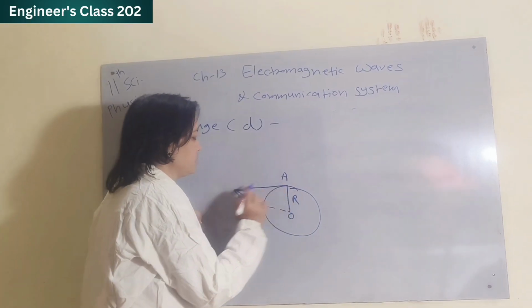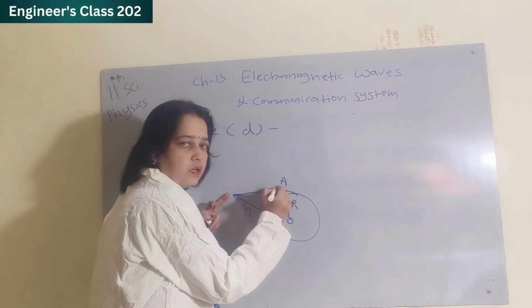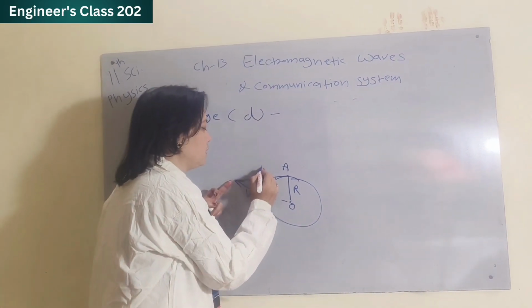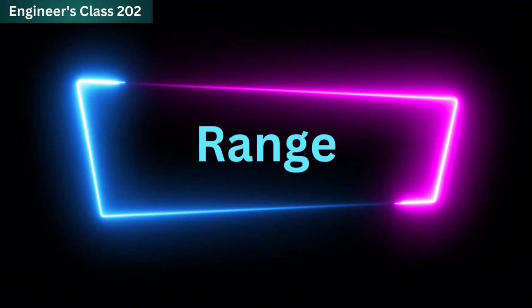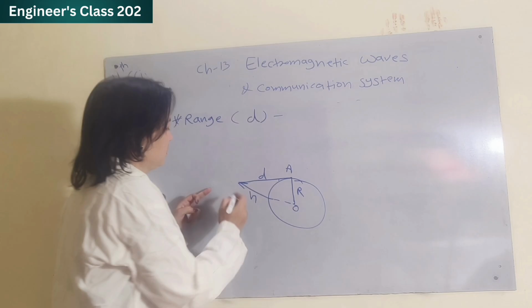So the distance from the antenna to the earth's point where the wave reaches is known as range and denoted by D. Range, the maximum distance over which a signal can reach, is called its range. It is the straight line distance from the point of transmission to the point on earth, denoted by small d.